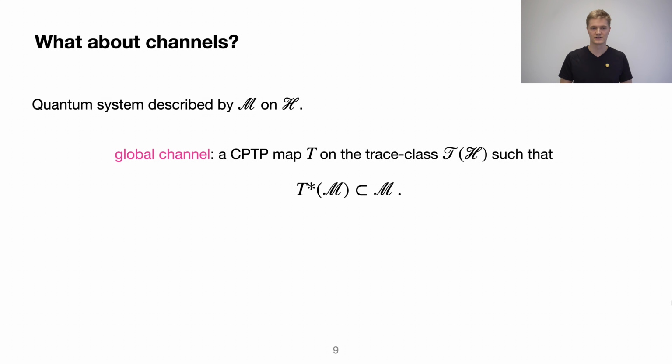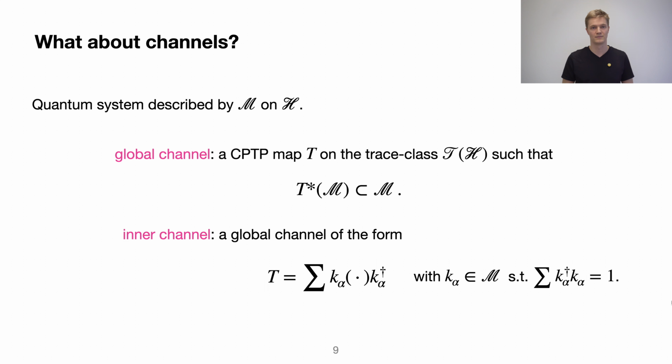And we distinguish this from what we call an inner channel. An inner channel is one that has a Kraus decomposition with Kraus operators in the von Neumann algebra. We'll see shortly that those two notions are not the same, and that's very much connected to bipartite systems.